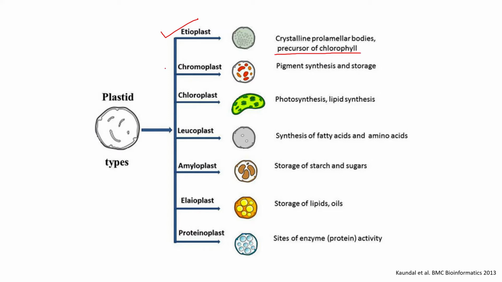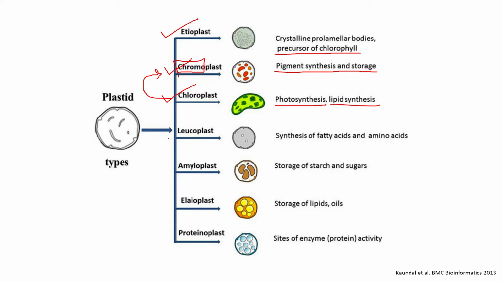So the next type of plastid is chromoplast. A chromoplast is actually a very broad category. There are various types of chromoplasts. Chromoplast is nothing but any plastid which contains color, which contains pigments that yield color. So chromo means color. So these are pigment bearing, pigment synthesizing plastids. Next is chloroplast. Now chloroplast is also a subcategory of chromoplast. Chloroplast contains chlorophyll. It is involved in photosynthesis and lipid synthesis.